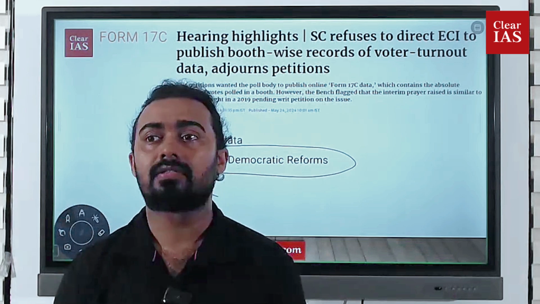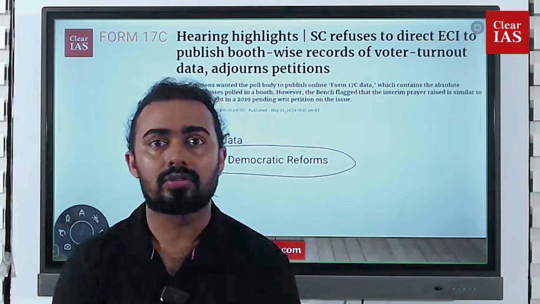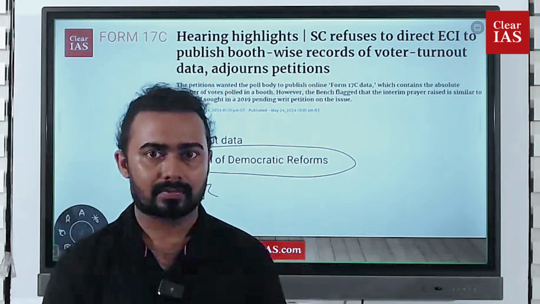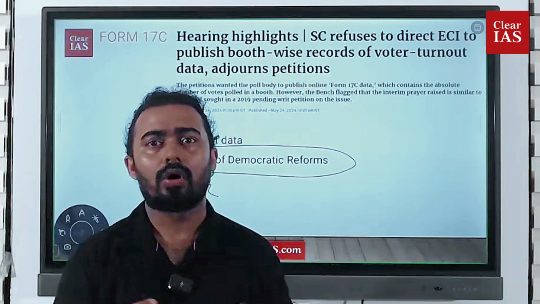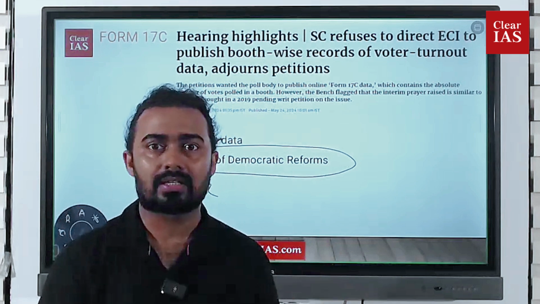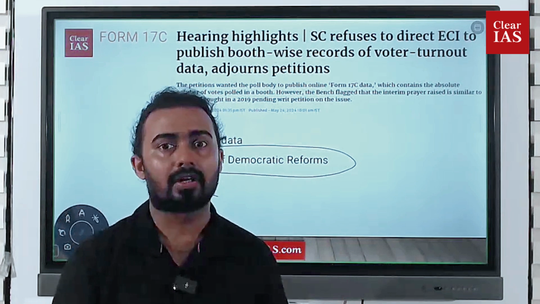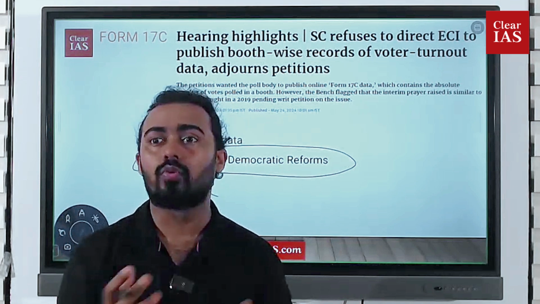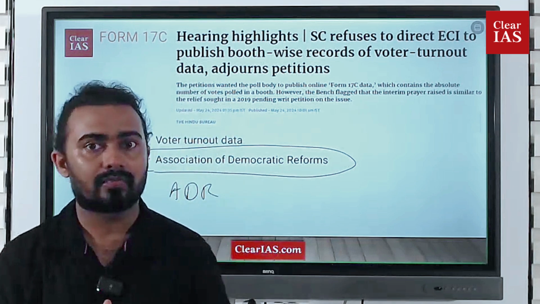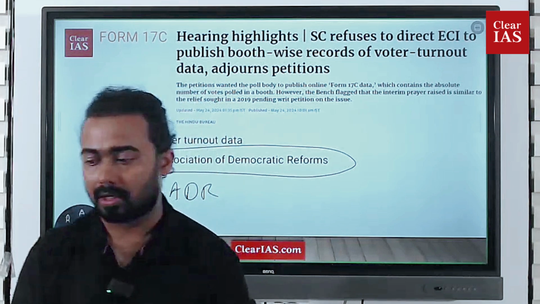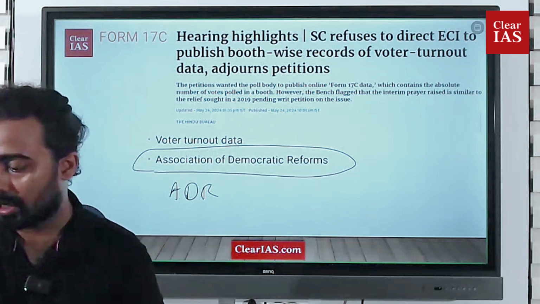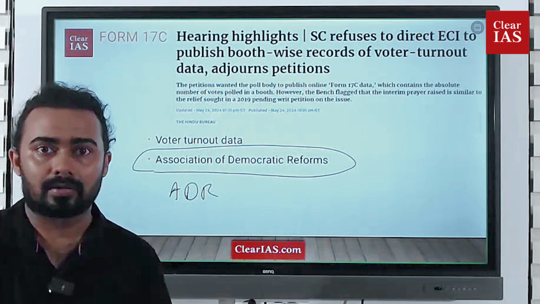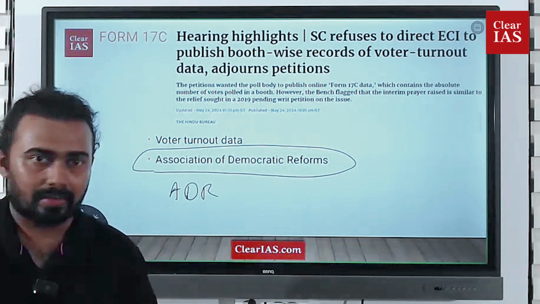That is the issue, or the concern, which was raised by the ADR, that is, the association. Normally this thing happens, but a gap of just 1 or 2% was the maximum until now. But in this particular election, almost a 5% increase in voting is happening after 2 days. So that is a very large cause of concern raised by this association. They were saying that there is a possibility of manipulation. That is why this topic is important.